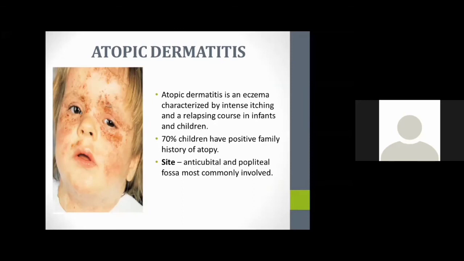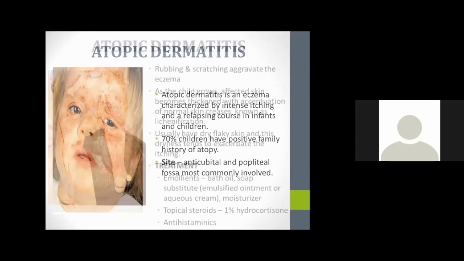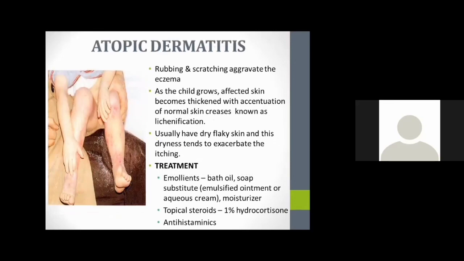In atopic dermatitis, based on the age, the distribution will change. Mainly in infants, the forehead, cheeks, elbows and knees will be involved. And in older children, the eyes, neck, wrists, groin area and ankles will be involved. Rubbing and scratching will aggravate the eczema, as in children these symptoms aggravate more.